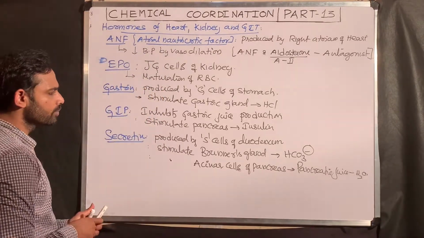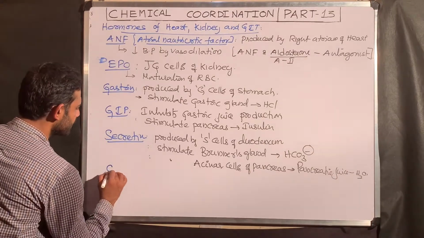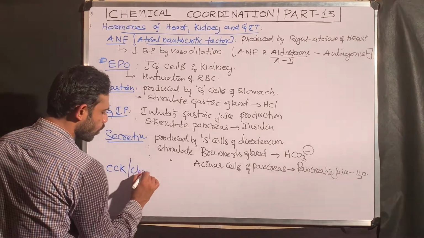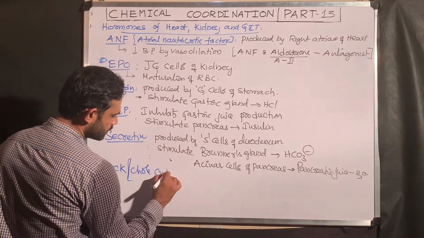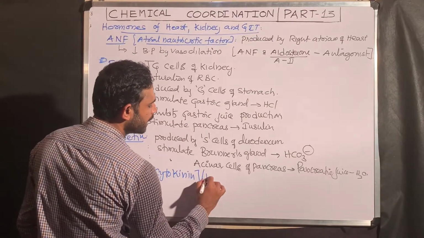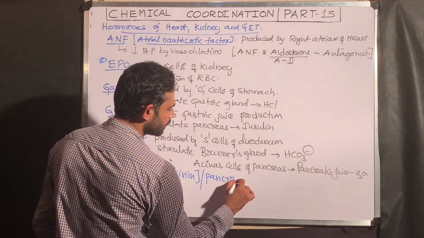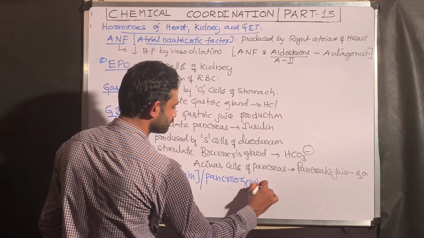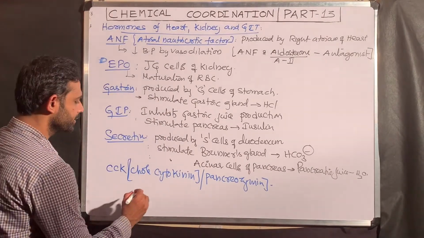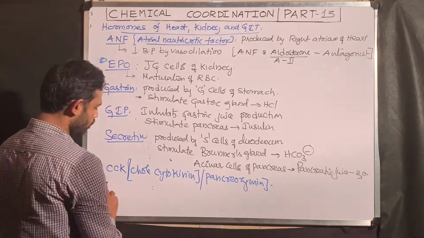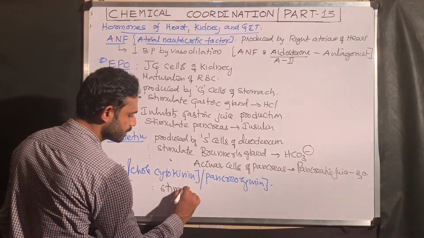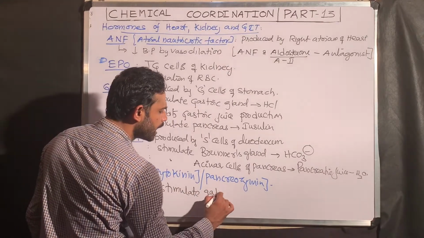The next hormone is CCK, cholecystokinin, or pancreozymin. What is the importance of this CCK? Cholecystokinin stimulates the gallbladder to release bile.